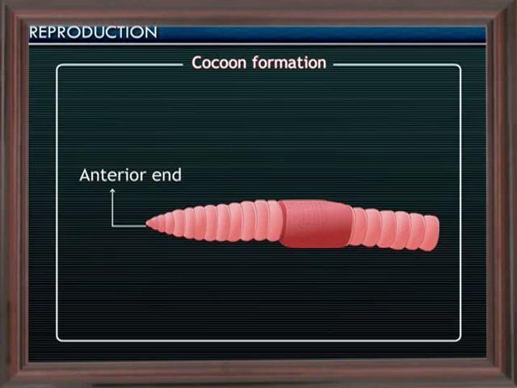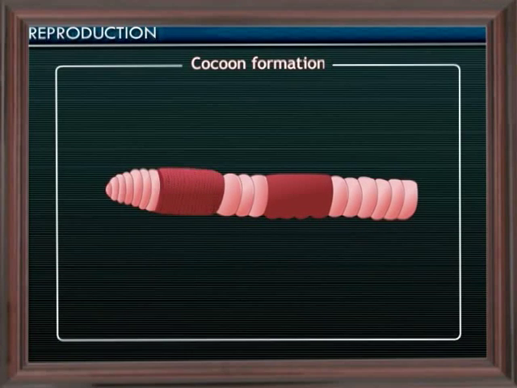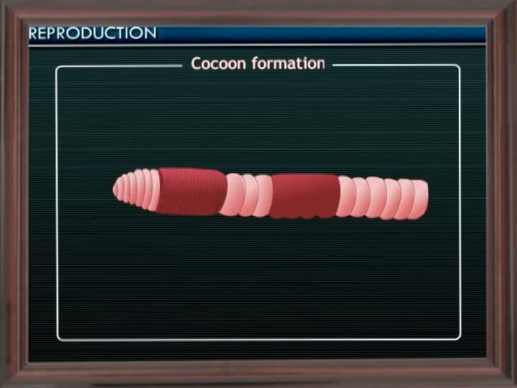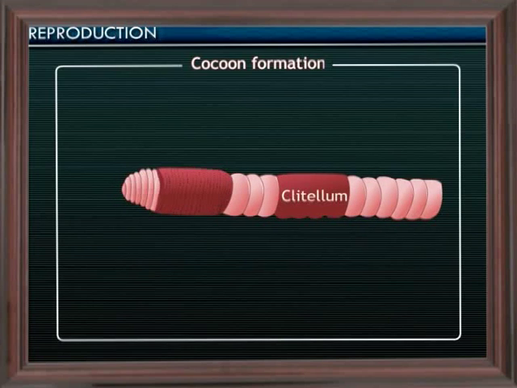When the ovaries mature, the clitellum secretes a viscous substance in the form of a girdle or box. This girdle hardens to form the cocoon. Now, the ova are discharged into the cocoon. The cocoon moves anteriorly and the worm moves posteriorly. By this movement, the earthworm wriggles out of the cocoon.